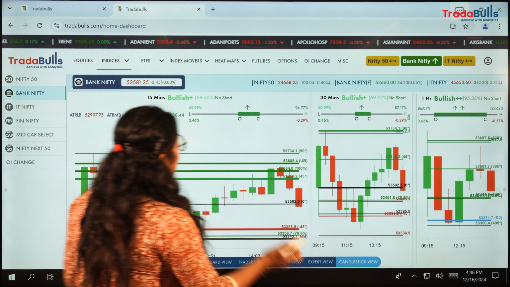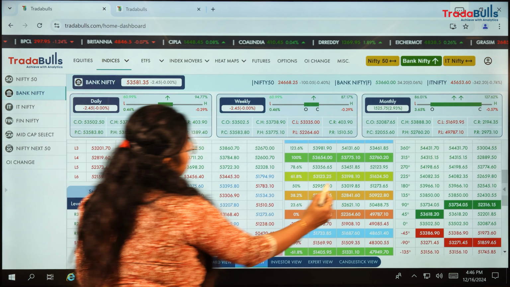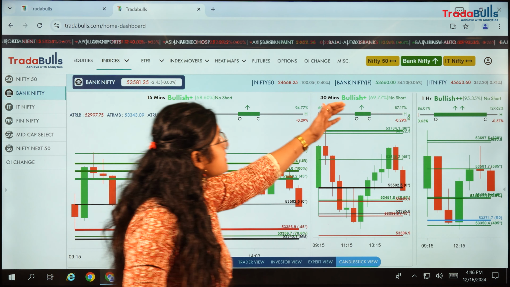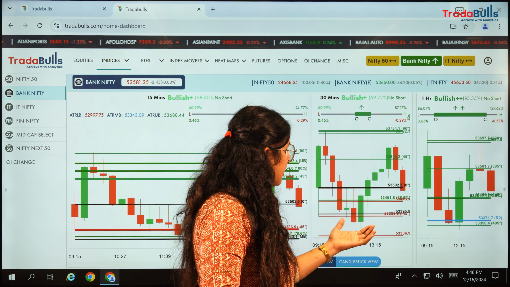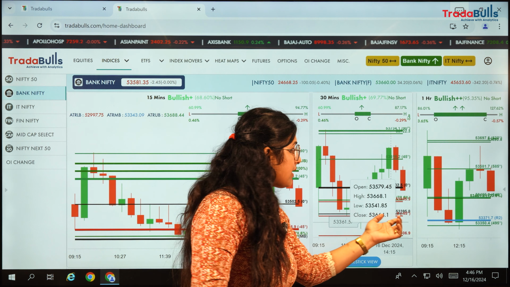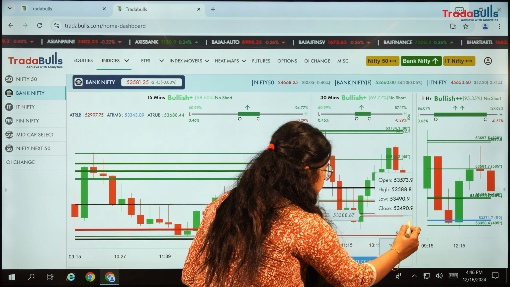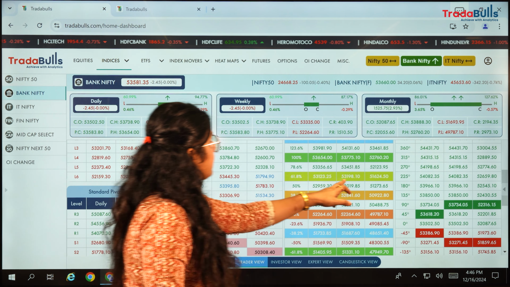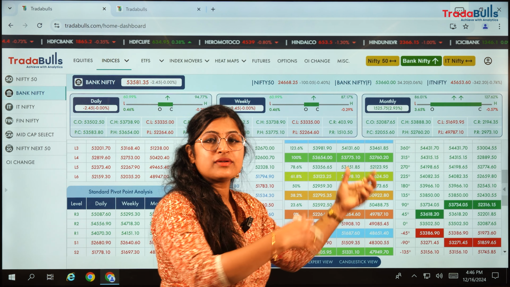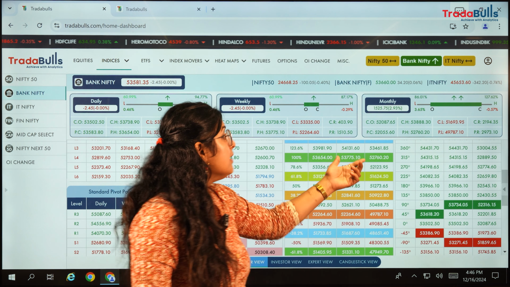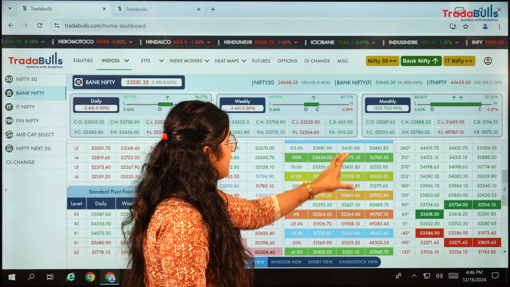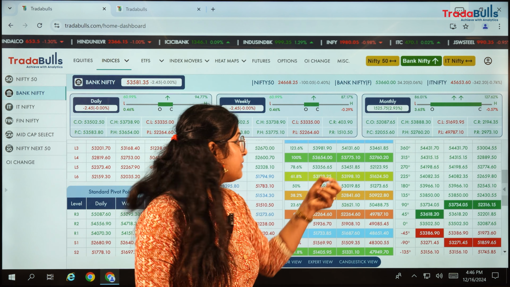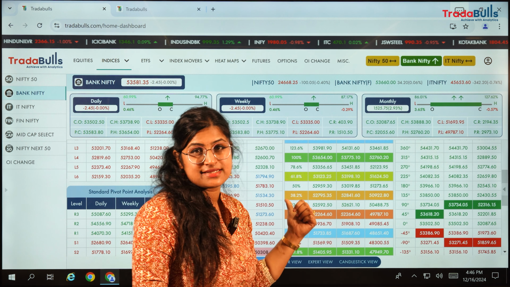Looking from our data points, 53,700 is the major resistance level, but it didn't cross that. Certainly it took a downtrend, but again it took support around the 53,300 level. That means we were indicating the 53,200 level, but before that itself it picked up support. So it has traded between these two zones. So we can easily predict the market movements before the market moves itself, based on these data points.